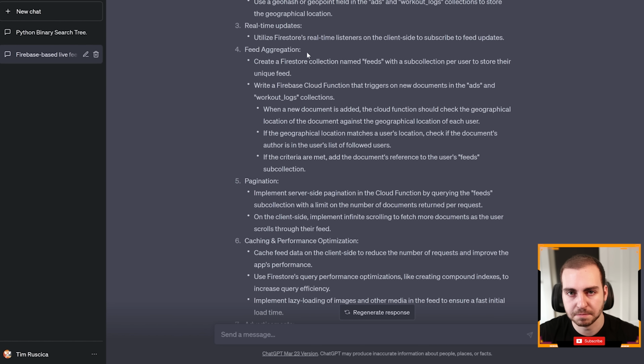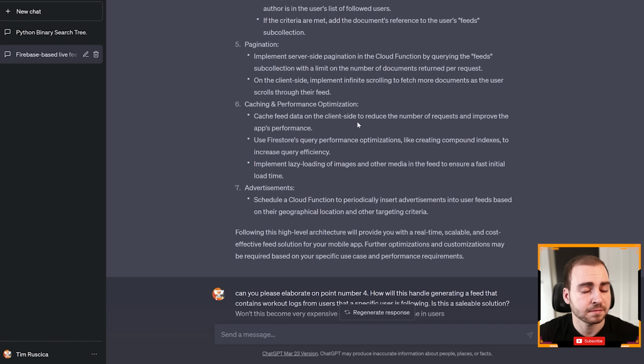How am I actually going to build the feed such that it's very fast and scalable? And it kind of goes through and gives me an idea of how to go about doing that. Again, pause the video if you want to read through this. Pagination, another good point. As the user is scrolling through the feed, I want to be loading additional feed entries, and I want my startup load time to be very fast. So that's why I would need something like pagination so I can grab additional entries from the feed.